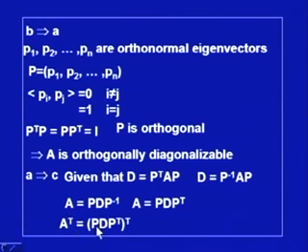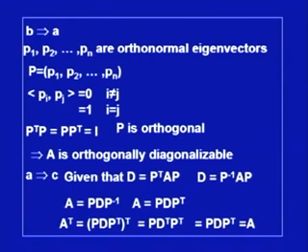A transpose is equal to (PDP transpose) transpose, and further simplification will give me A transpose is equal to A. That means the matrix A is symmetric. Now, this completes the proof of this part, A implies C. So, if the matrix A is orthogonally diagonalizable, then the matrix is symmetric.